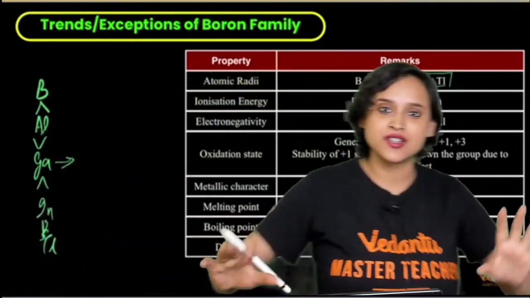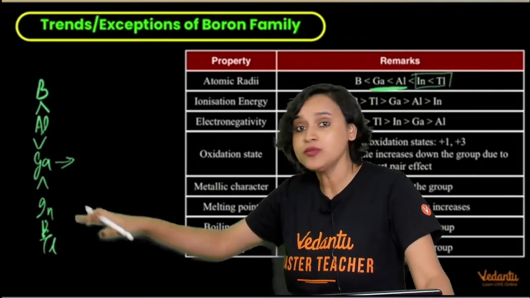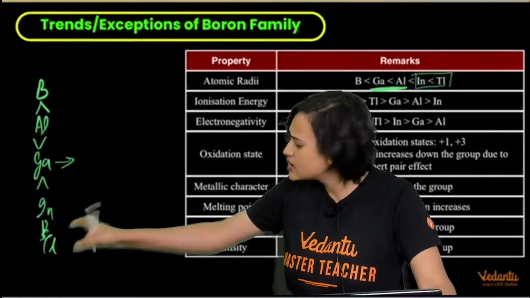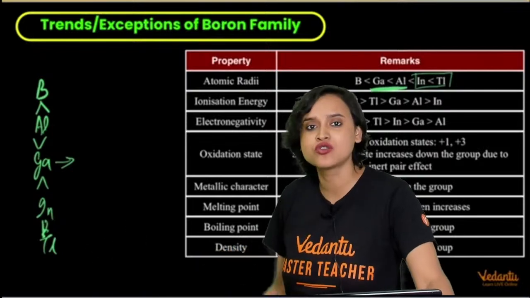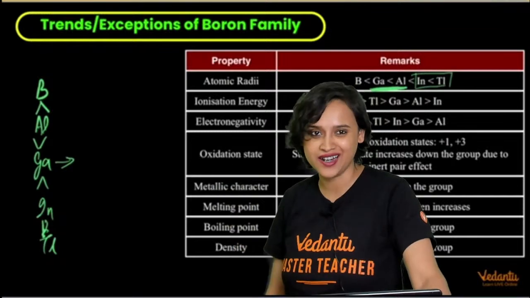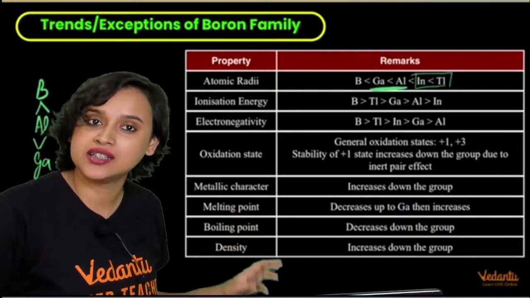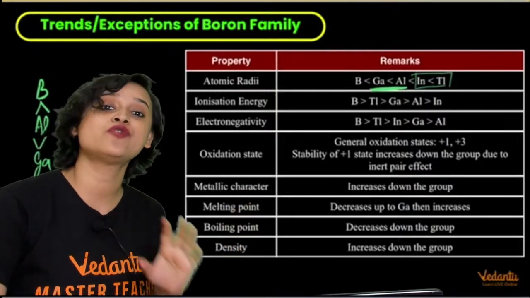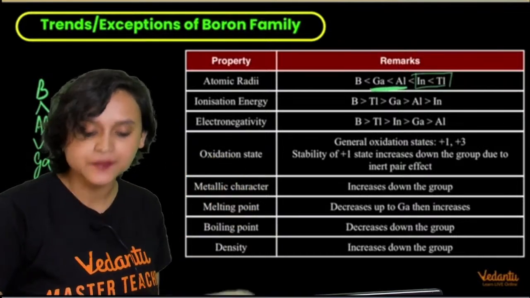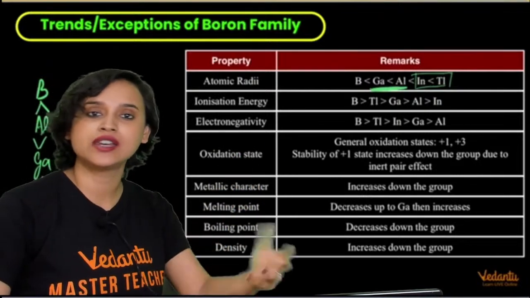You have to understand it this way. You are increasing the number of shells by plenty. From indium to thallium, you have increased one shell completely. It's supposed to be a lot bigger, but it's not so. Why? Because just before thallium, what happened? All the F block elements are in the picture, the lanthanoids and the actinoids. And like I just told you, the F orbitals are the worst case scenario of shielding effect that you can find. Hence, for thallium, the increment in size from indium is not so much.